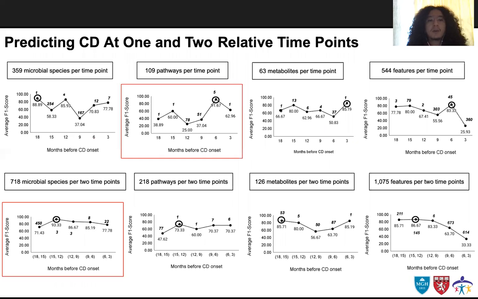The best result at 1 time point was at -6 months before onset by using only 5 features of pathways data. For 2 time points, the best result was at -15 to -12 months before onset by using only 3 features of microbial species data, which were Clostridialis bacterium, Clostridium clostridiforme, and Clostridium pathawii.